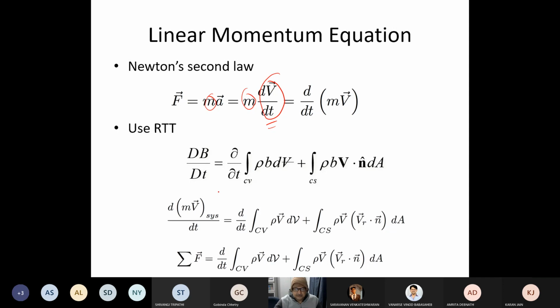From the definition of Reynolds transport theorem, some variable which is changing, which you call as a kind of momentum, right? Now, if you do that, then what happens? If you replace mv, then the right hand side becomes something like this. And then, this is equal to nothing but the summation of all the forces that you write here, that becomes something like this at the bottom, whatever it is written.